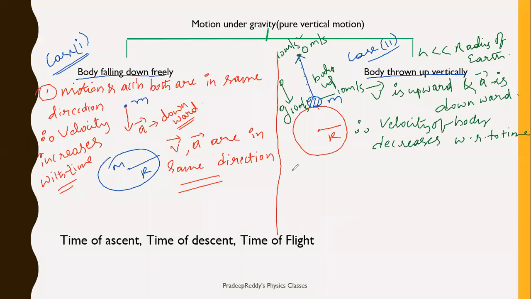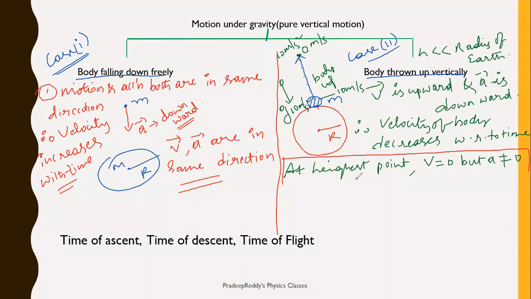Now at the highest point, what is your observation? V is equal to 0, but A is not equal to 0. Very, very important conclusion. You should remember this. At the highest point, the velocity of the body can be 0, but acceleration cannot be 0. So there comes a situation where the velocity of the body can be 0, but acceleration is non-zero, because here V and A are both in opposite directions to each other. Clear?